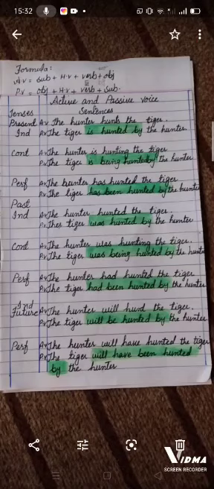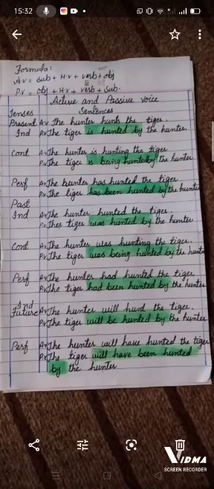They are present indefinite tense, present continuous tense, present perfect tense, then past indefinite tense, past continuous tense, past perfect tense, then future indefinite tense and future perfect tense. I'm starting from present indefinite tense.